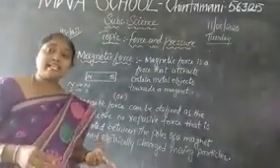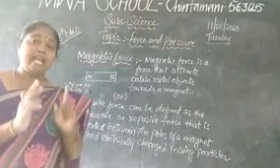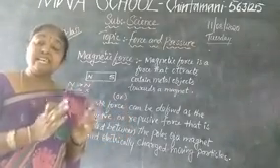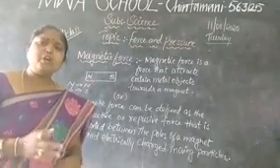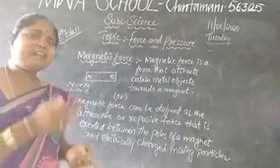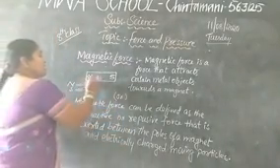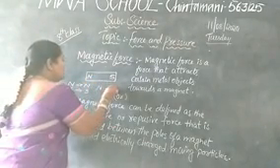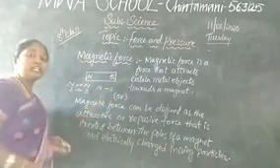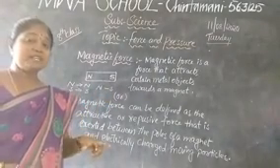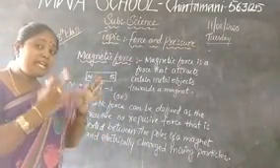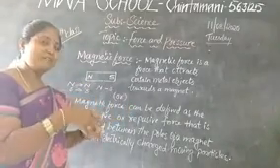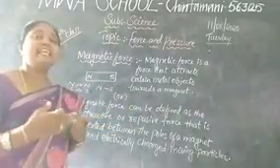Here also we are taking the like poles. Like poles will repel each other. Repel means it doesn't attract each other. Then which poles will be attracted, children? That is the different poles. That is, if you take the north pole and south pole, these two are different poles. So, different poles will be attracted to each other and same poles will repel each other.